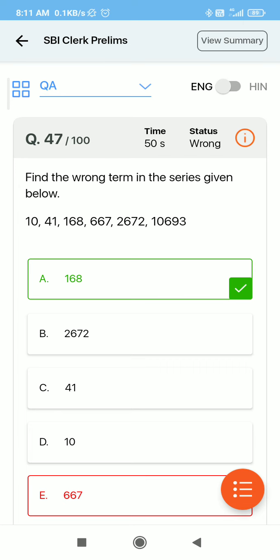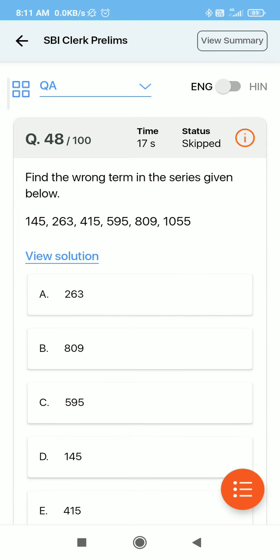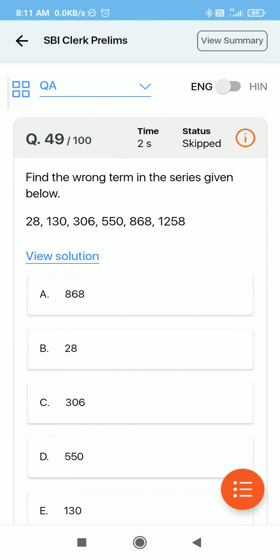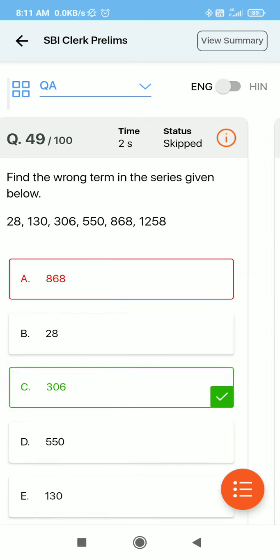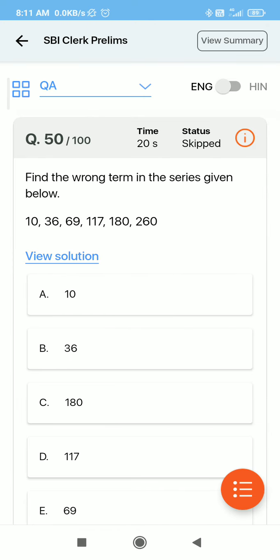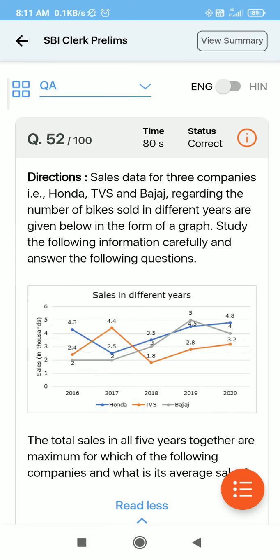So what I will do is I will write number series, wrong number series in my weak areas, and then try to solve 10 to 15 questions of number series daily. Okay, then I skipped this because the number series were tricky in this section. So write number series in your weak areas and then try to solve it.